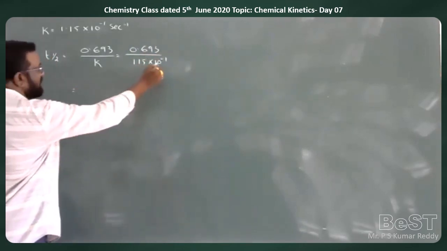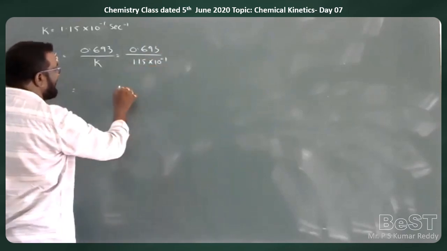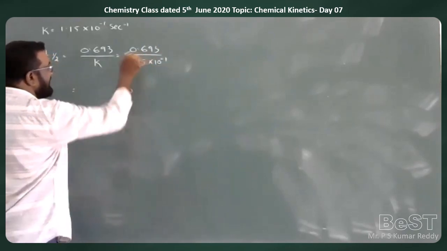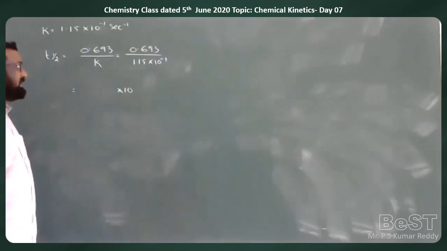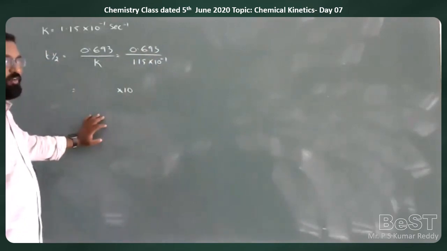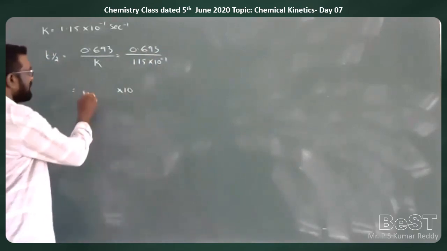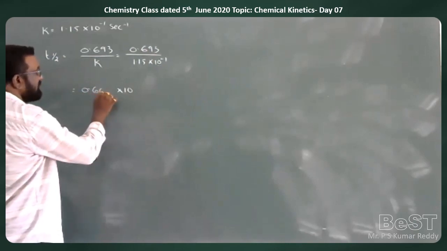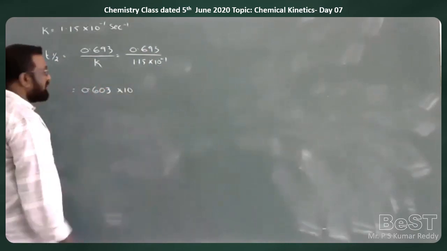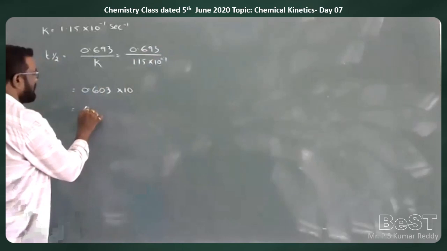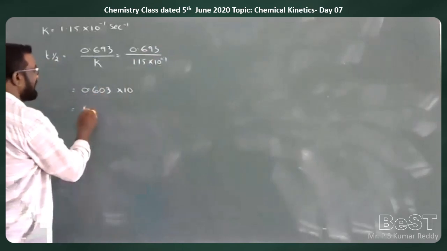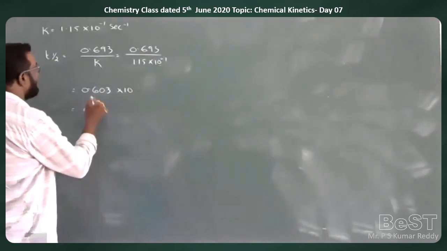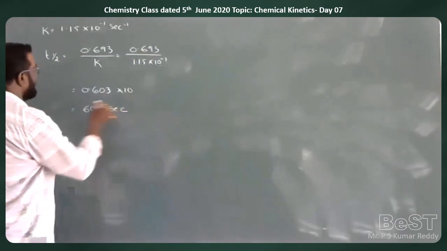So 10 to the power of minus 1 is in the denominator, so into 10, 0.693 by 1.15 is 0.603. That is 0.603 into 10, which is 60.3 seconds. This is the half-life.